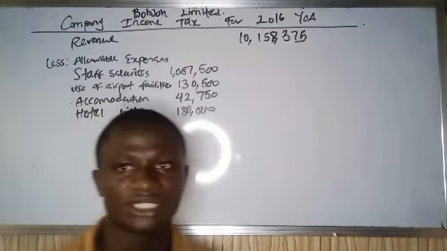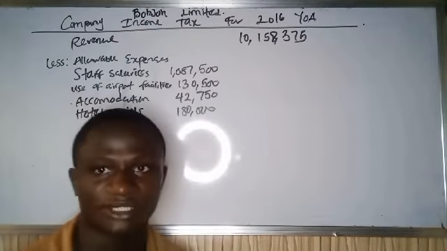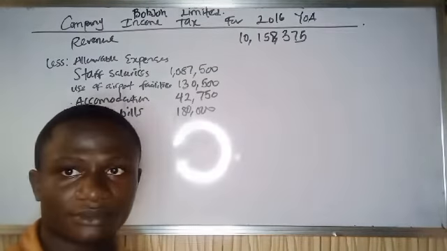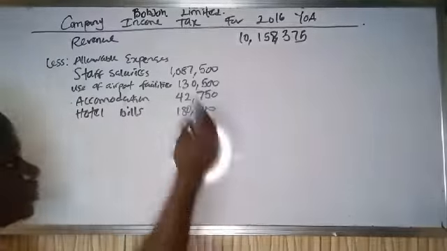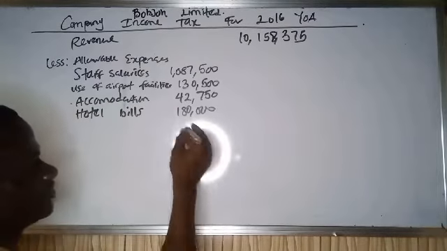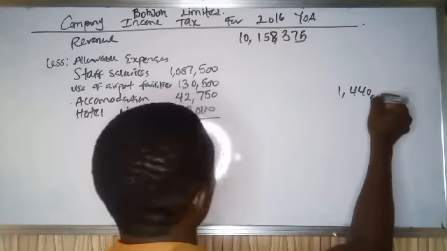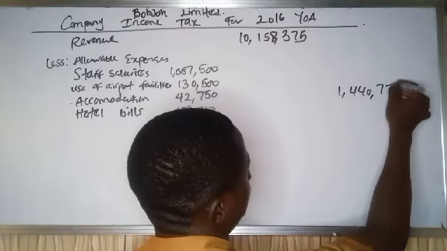And how do I prorate? The first thing we need to do is to add all these expenses. So if you add all this together, it will give you 1,440,750. That is what it will give you.